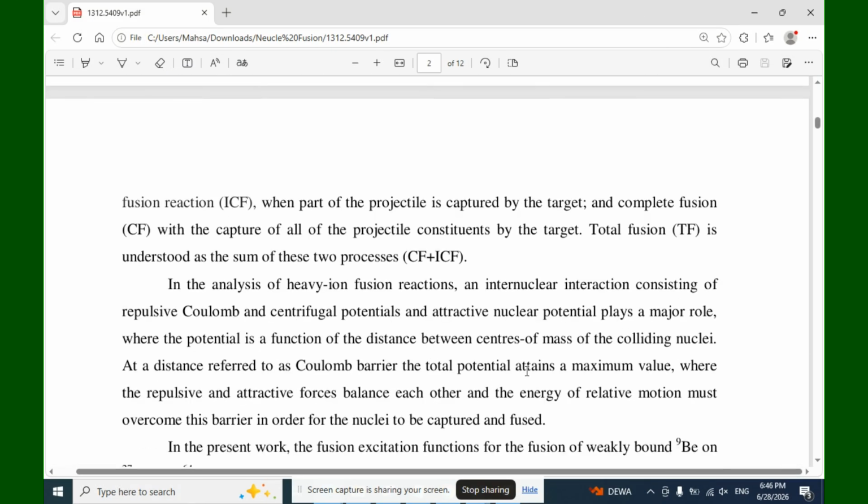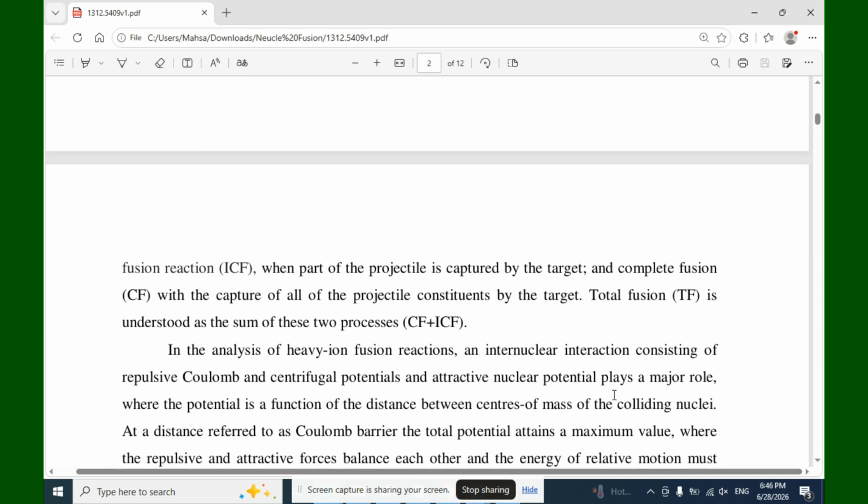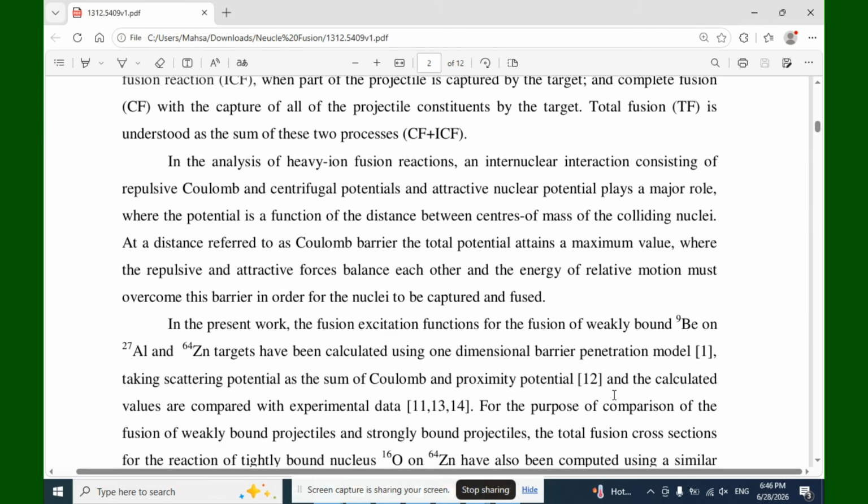Incomplete fusion, ICF, is when part of the projectile is captured by the target, and complete fusion, CF, is the capture of all of the projectile constituents by the target. Total fusion, or TF, is understood as the sum of these two processes, CF as complete fusion and ICF as incomplete fusion reaction.